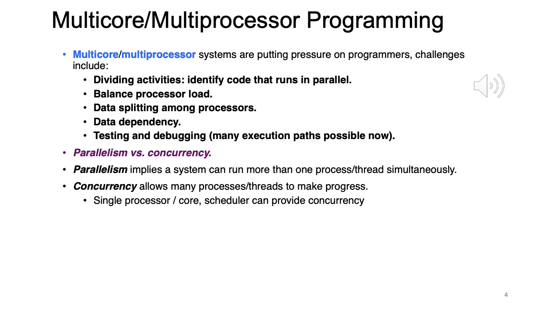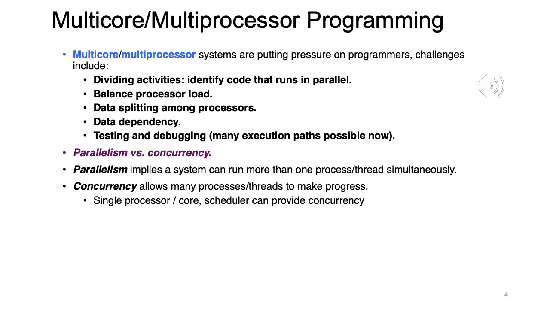Okay. Testing and debugging is definitely more challenging for multi-core, multi-processor systems, because now there are many execution paths that have to be followed. Okay. So no doubt there is a lot to be gained performance-wise from these multi-processor or multi-core systems, but they throw open a lot of challenges as well. Okay.